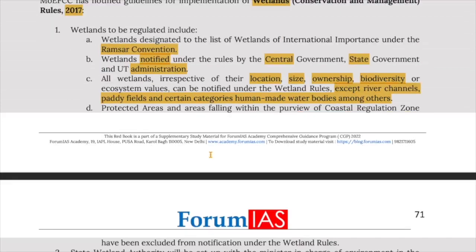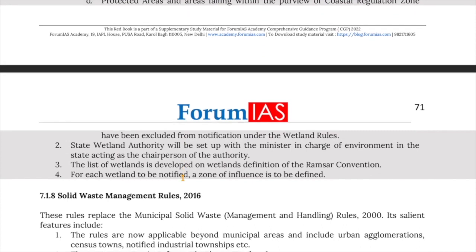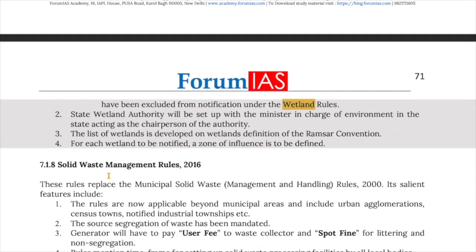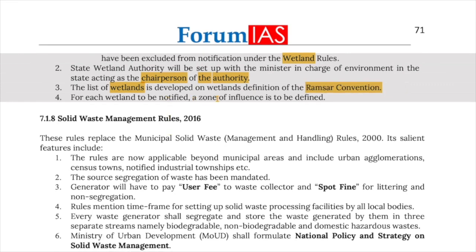These are the exceptions. Now, moving on, we have protected areas and areas falling within the purview of coastal regulation zones, which have been excluded from the notification under wetland rules. Now, a state wetland authority will be set up with the minister in charge of environment in the state acting as the chairperson of the authority. The list of wetlands is to be developed based on the definition of the Ramsar Convention. For each wetland to be notified, a zone of influence is to be defined.